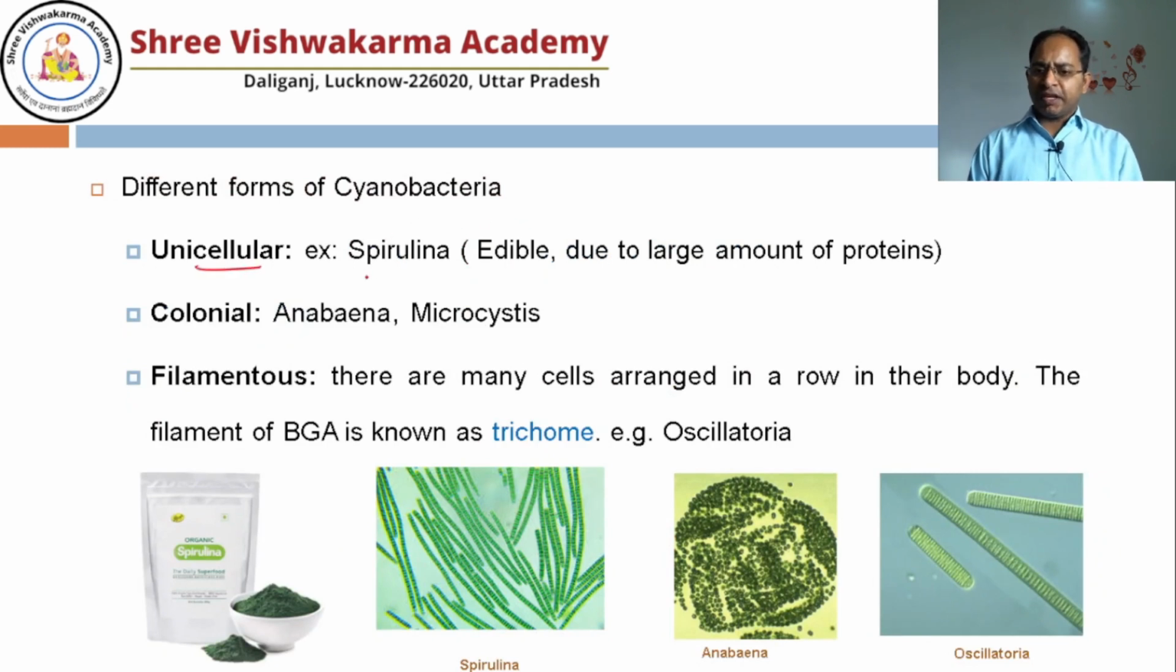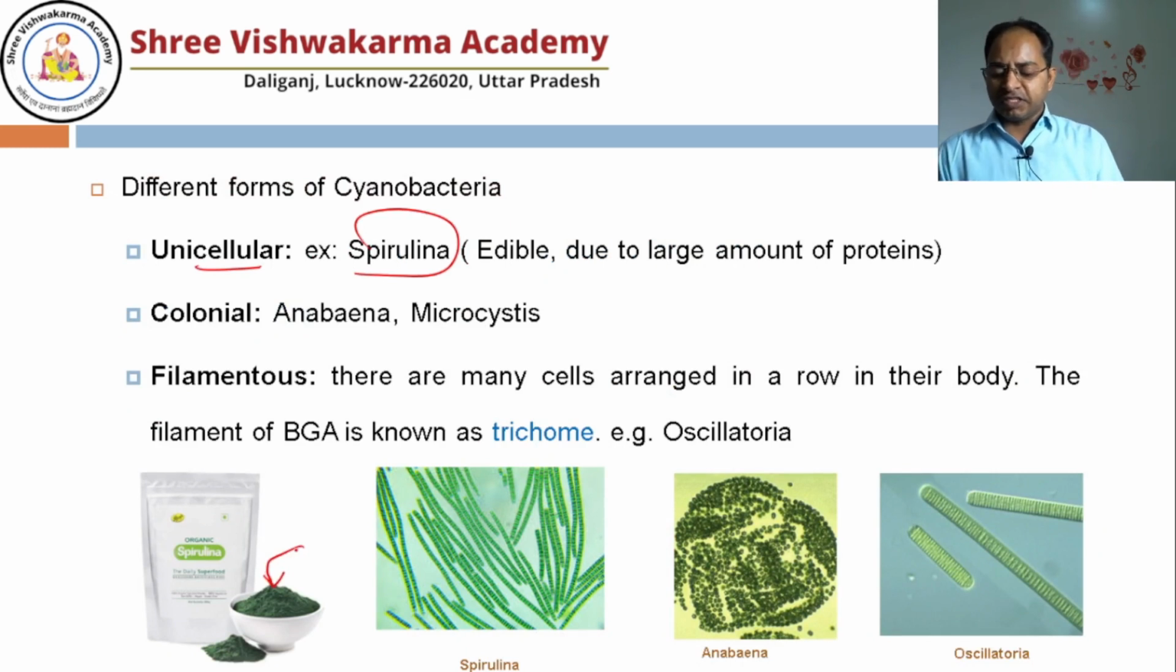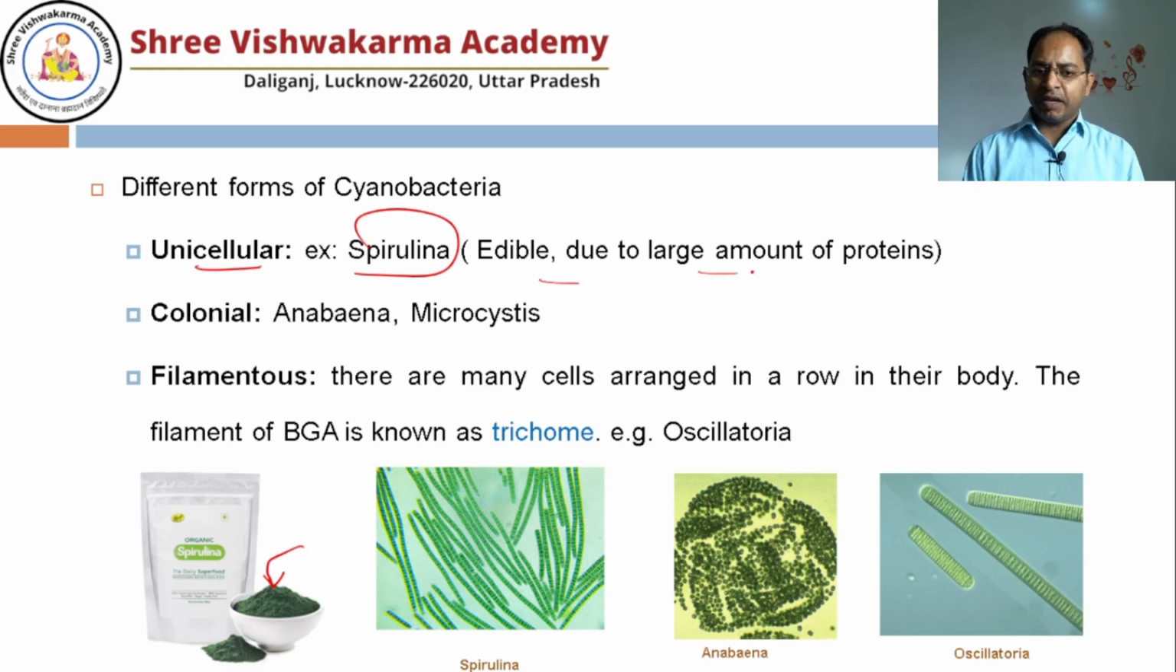Different forms of cyanobacteria I told you. It may be unicellular like spirulina. You can see spirulina powder in the market these days. It is edible because it has a large amount of protein, so all vegetarian people can have spirulina powder. Colonial cyanobacteria live in a colony, like Anabaena. You can see here, they live in a colony. Although they are unicellular, Microcystis also lives in a colony.